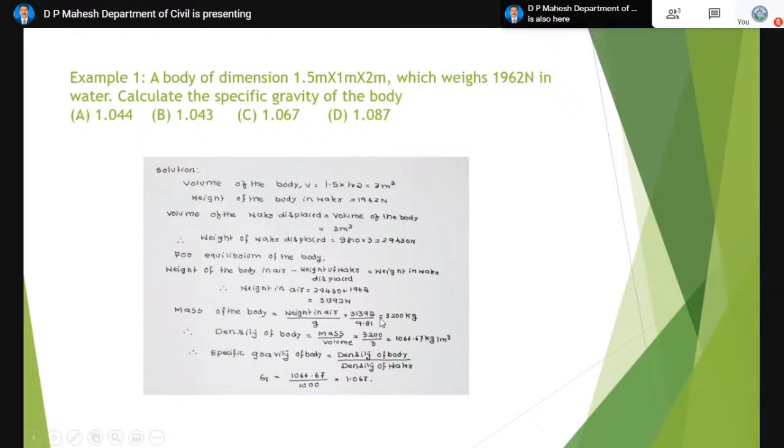So far we found the mass, that is 3,200 kg, in 3 cubic meter. When you divide the mass by the volume of the body, you will come to know the density, which is per cubic meter. Once the density of the body is known, we can calculate the specific gravity of the body, because specific gravity by definition is density of the body by the density of water. Density of the body is 1066.67 divided by the density of water, which is 1.067. Now the correct answer is C. C is the correct answer.